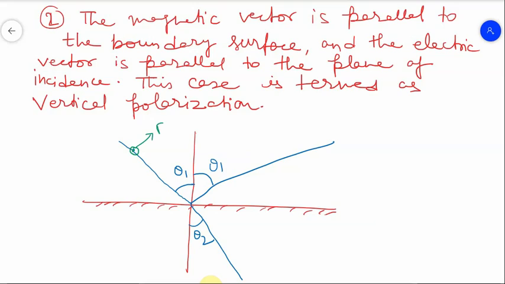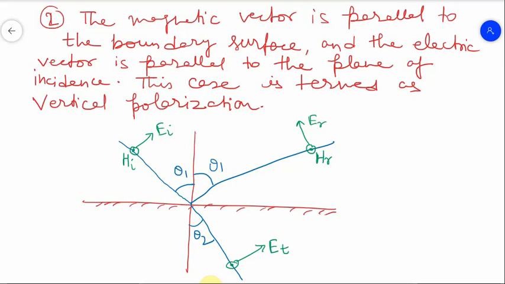Here this one is your EI, this one is your HI, this is your ER, and this is HR. The place of electric and magnetic field is interchanged in this case if you compare with the previous one.